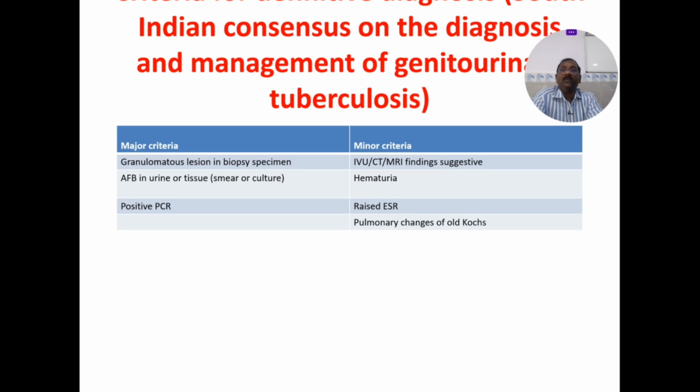So here, genitourinary tuberculosis, major criteria: granulomatous lesion in the biopsy specimen, AFB in the urine or the tissue. So send the urine or your renal tissue for AFB, and positive PCR.